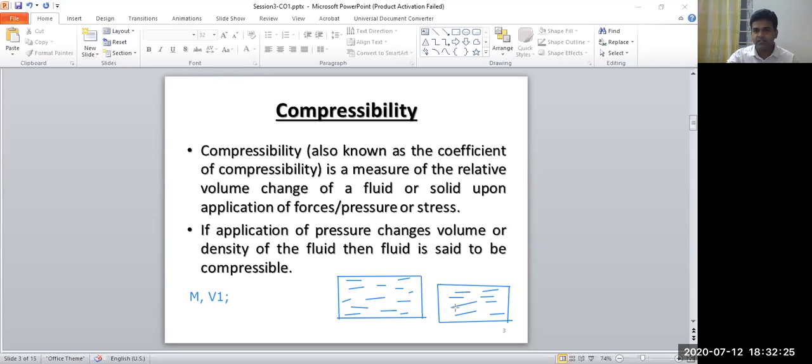Density is mass upon volume, so if there is a change in the volume, there is a change in the density. The same liquid is completely filled in the other container, but its volume changes. That means the fluid is compressible. So if the change in volume or density occurs with the application of forces, then the fluid is said to be compressible. So this is compressibility.